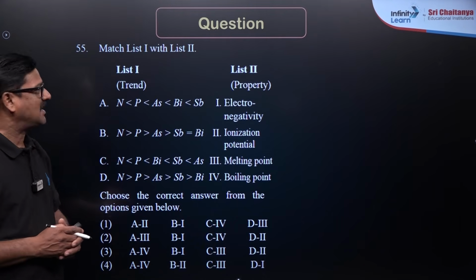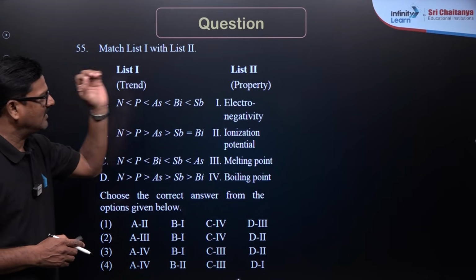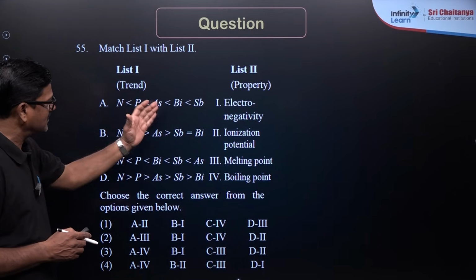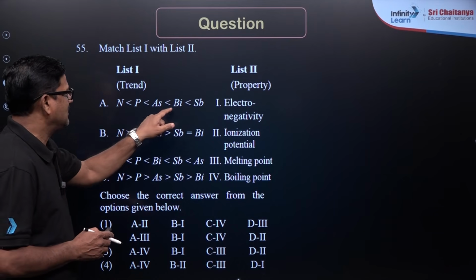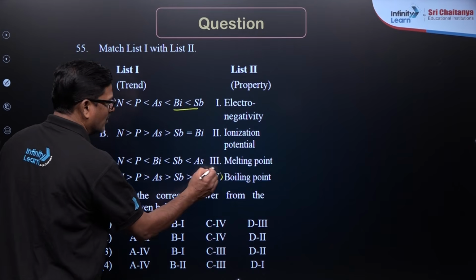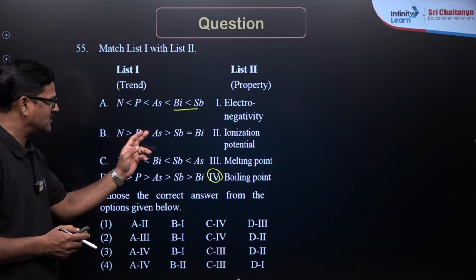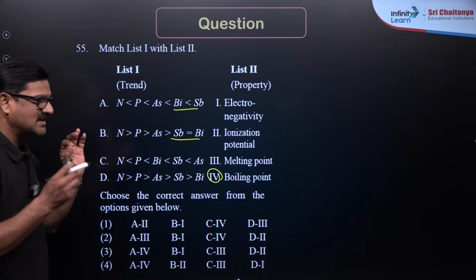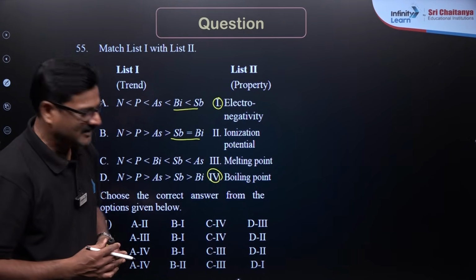Students, here is a matching type question. List 1 is given with various orders, and you have to match the property. Nitrogen, phosphorus, arsenic, antimony and bismuth: here bismuth is less than antimony, so it comes to be the order of the boiling point. And nitrogen is greater than phosphorus, arsenic, antimony and bismuth is given, as antimony and bismuth have similar electronegativity according to the NCERT.